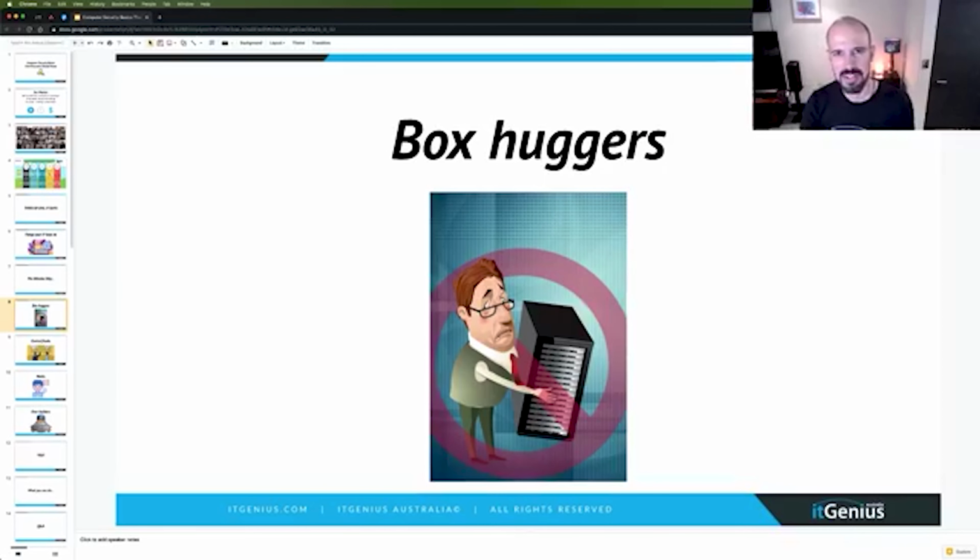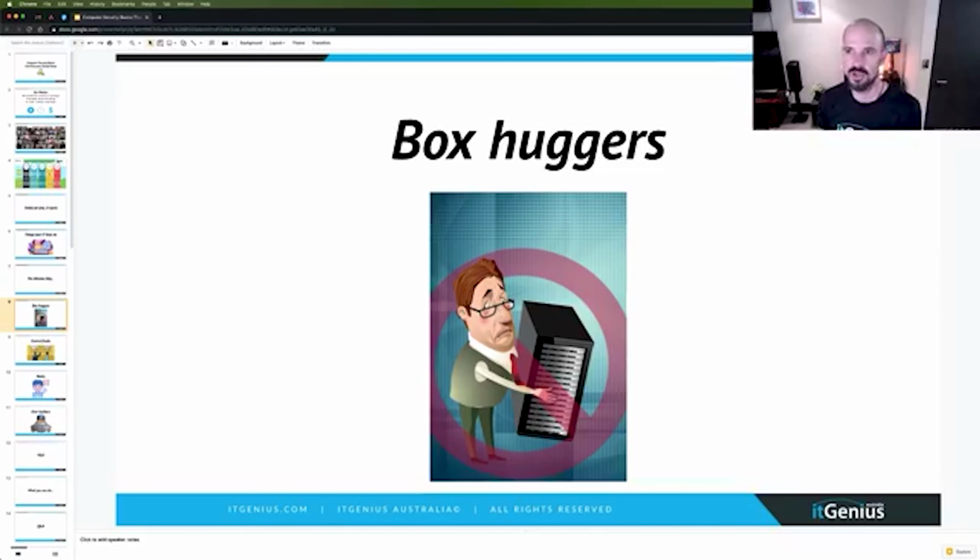So number one is the box huggers. These are the guys that are holding on to the past. They don't want to change. They're more Microsoft centric, in that they want to roll out local domain controllers and servers and things so that you don't have access to all the different ways of working in the cloud. Nowadays, even if you're in the Microsoft world, you could use Azure and Microsoft's online tools for authentication and for usernames and passwords.